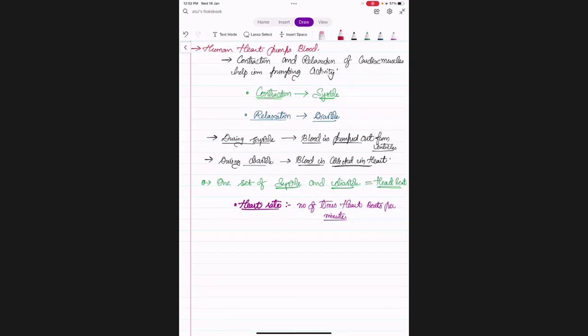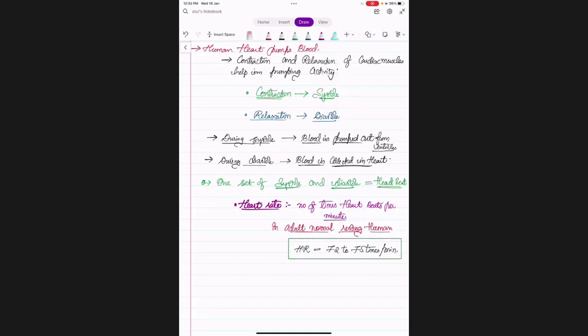And in the case of a normal resting adult human, the heart rate is equal to 72 to 75 times per minute. Okay, so this is the heart rate in the case of a human being.